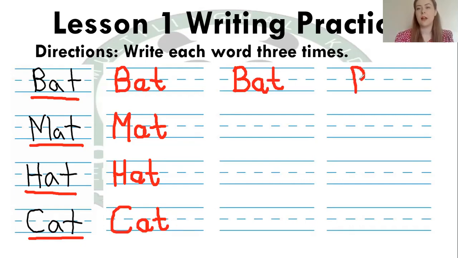Down, around, A, go around, up, down and flick. And T, down, flick and cross the T. Mat, we go down, stop, down, up, down.